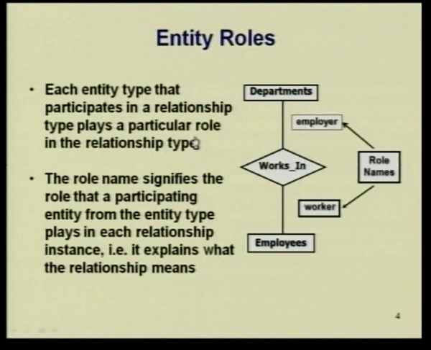Now each entity type that participates in a relationship plays a particular role in the relationship type. So for example, you have two entities, departments and employees, and this is the relationship works in: employees works in the departments. Here this part of the relationship is worker and this part of the relationship is employer. So employer and worker are what are called roles. They are the role names. The role name basically signifies that the participating entity in the relationship plays a particular role in each relationship instance, and in essence that explains what a relationship means.